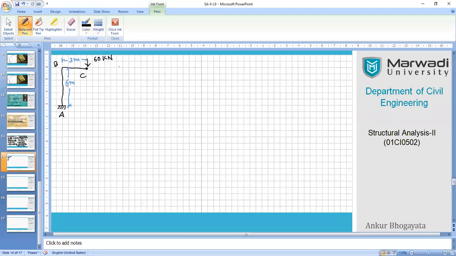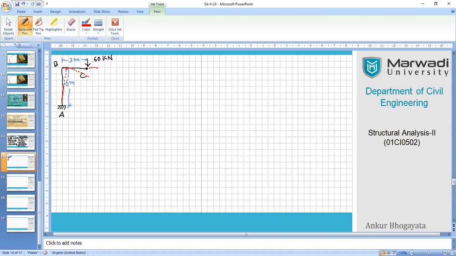What is the question? The question is to find the deflection at point C in two different directions, vertical and horizontal. Because it is a bent cantilever, there are good chances that this frame will be getting displaced not only in the downward direction, but also it will have some deflection in the horizontal direction, right?